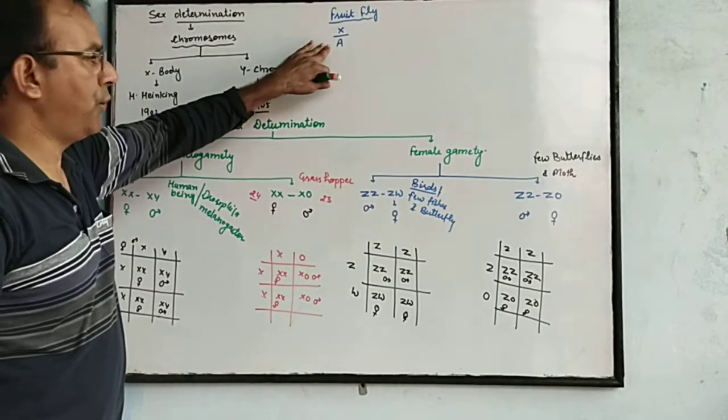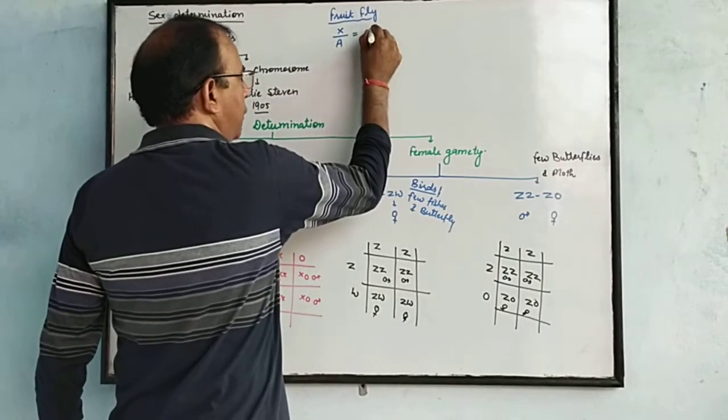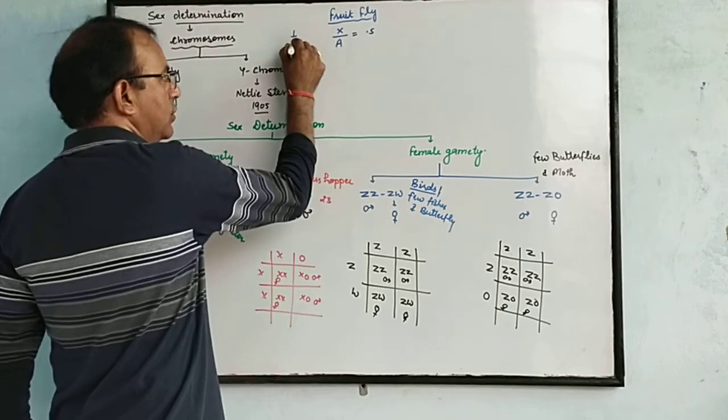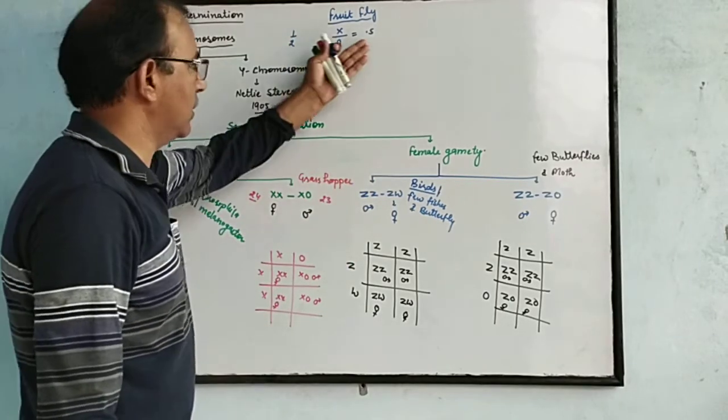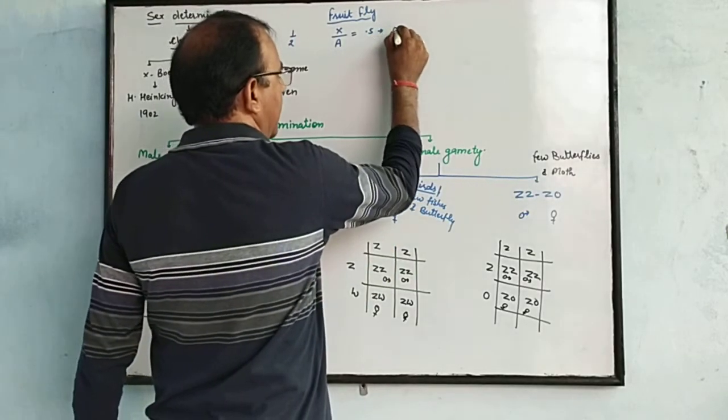If the ratio of X chromosomes to autosomes is 0.5, such as when X is 1 and autosomes are 2, then 1/2 is 0.5, and the fruit fly will be male.